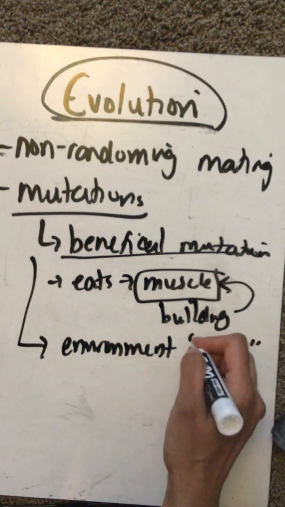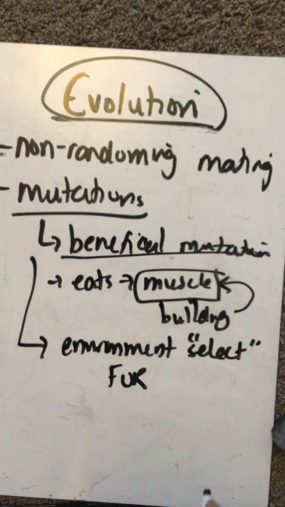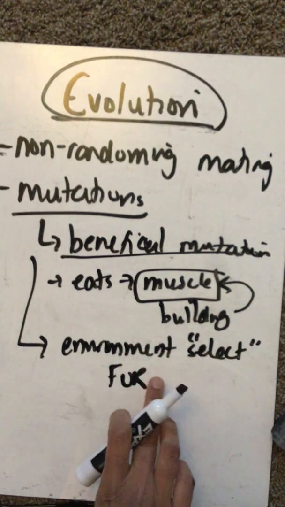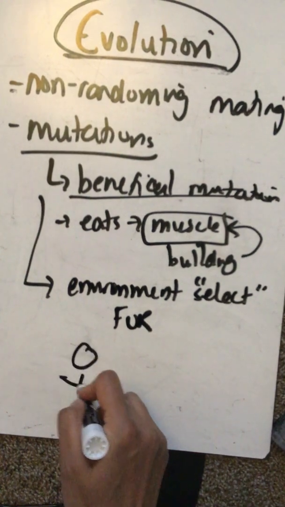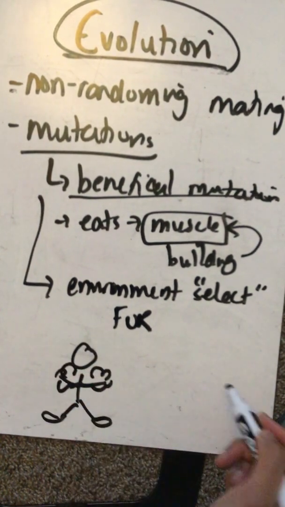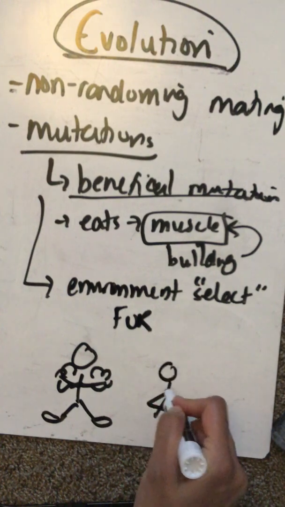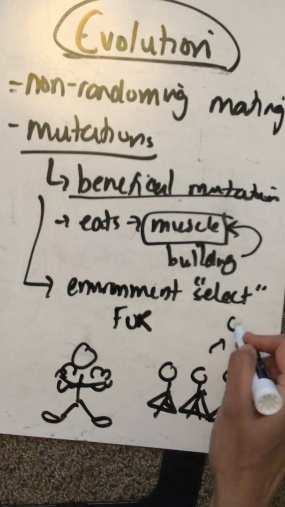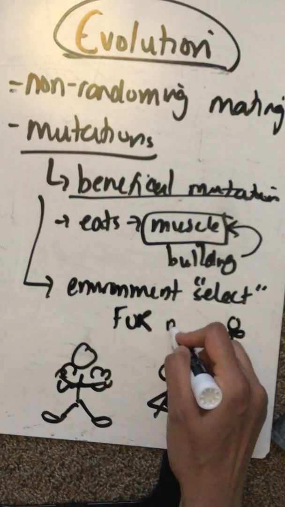So that's natural selection. This boy is going to grow up, and he's going to be this big muscular boy. Maybe all these females are going to want to mate with this boy, and when they do that, they're going to have all these children who are also muscular and big.